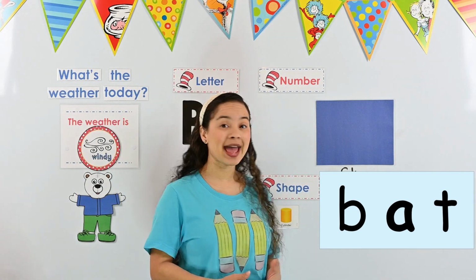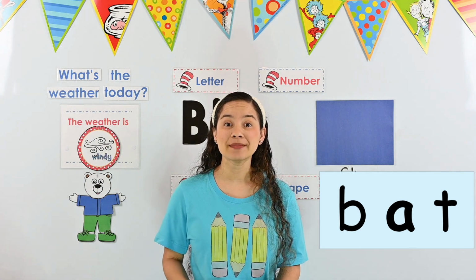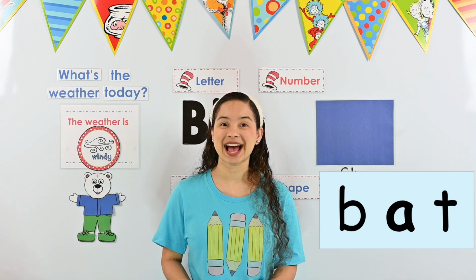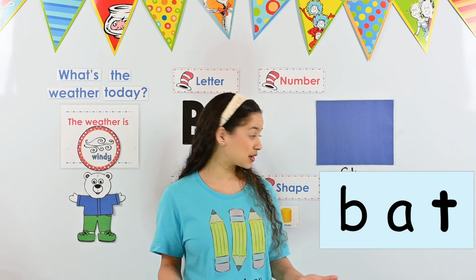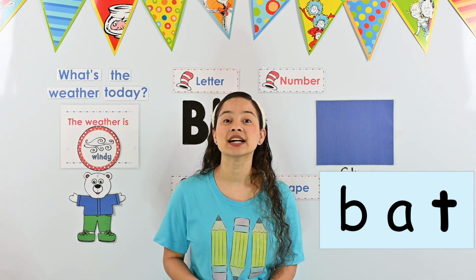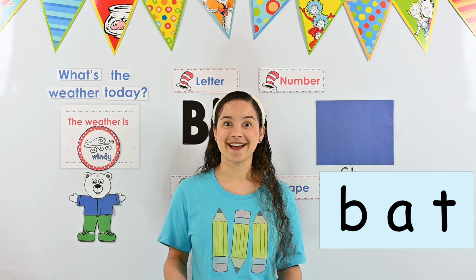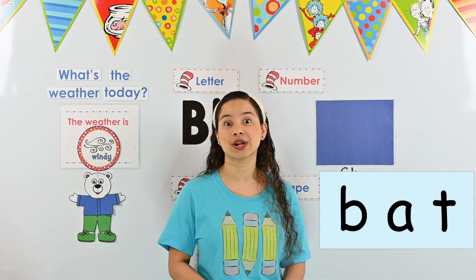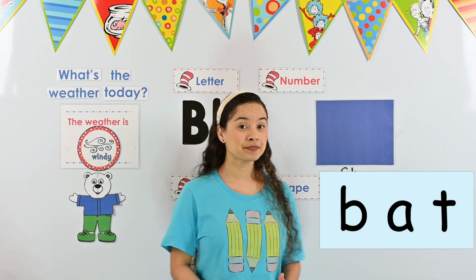What about the letter A? What sound does the letter A make? It makes the A sound. What sound does the letter T make? It makes the T sound. Okay, let's put those sounds together so we can figure out what our word is today. Ready? B,